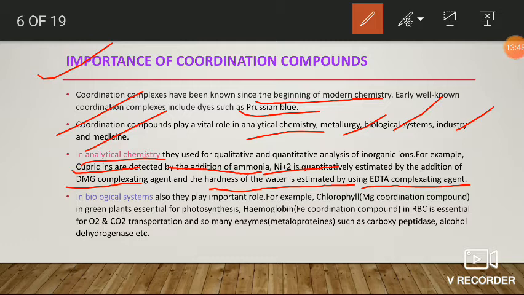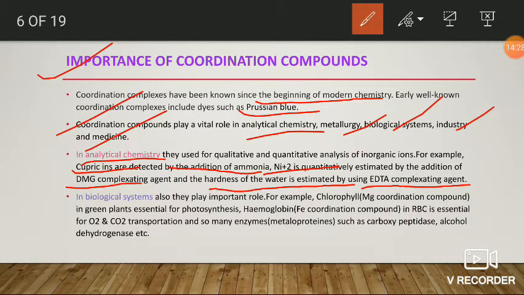Here, the hardness of water, that is, the estimation of calcium or magnesium ions in hard water, can be done by using EDTA. If you add EDTA to the hard water, then the EDTA undergoes complexation with calcium and magnesium ions and is converted into the corresponding magnesium and calcium EDTA compounds. Based on these magnesium and calcium EDTA compounds, we can estimate the amount of calcium or magnesium ions present in hard water.